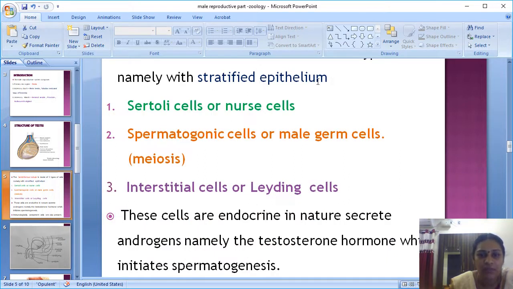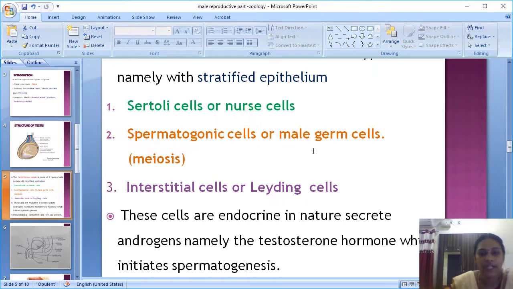In the seminiferous tubule, the initiation of all testicular substances and sperm takes place. This stratified epithelium has two different types of cells: Sertoli cells, the nurse cells, and spermatogenic cells, the male germ cells. The Sertoli cells nourish the sperm cells, giving them nutrition. They also produce a hormone called inhibin, which controls the negative feedback of sperm production.